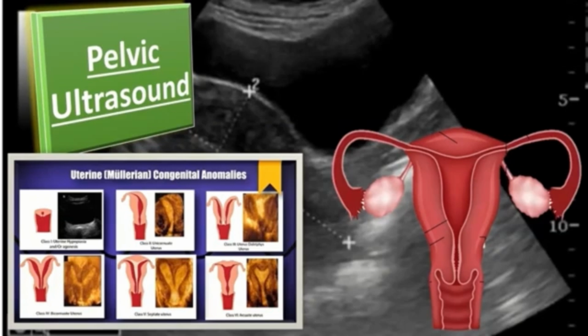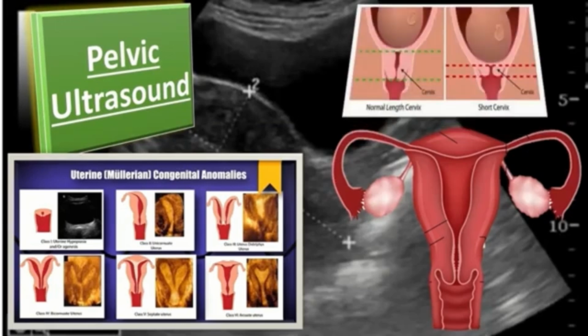So after ultrasound, we may move to those tests as well, but the initial diagnostic test is the pelvic ultrasound. In women with recurrent second trimester miscarriages, cervical length assessment is also a very important tool. And if the cervical length is less than 25 mm, then what do we do? We consider cervical cerclage insertion.